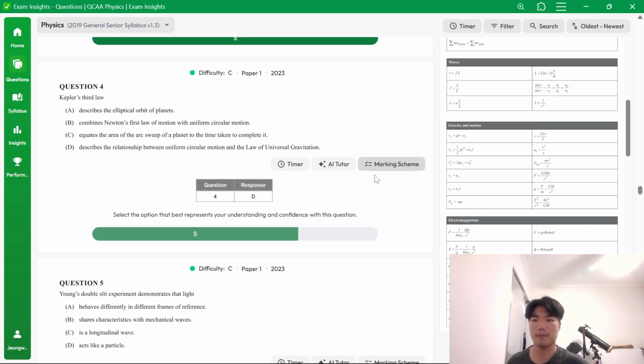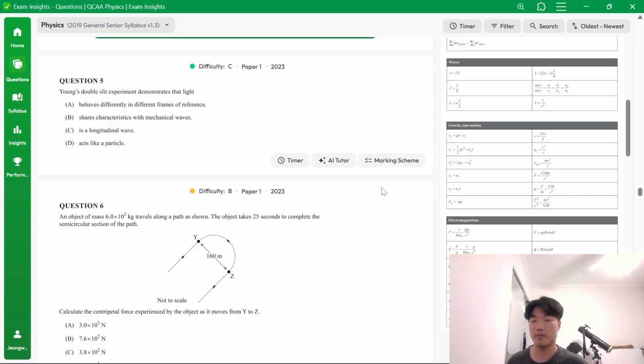Young's double slit experiment. Before we even see what the options are, we know that Young's double slit experiment supports the wave model of light because of the diffraction and interference, the destructive and constructive interference, which is just from the dark and light bands that are observed on the other side of the double slits.